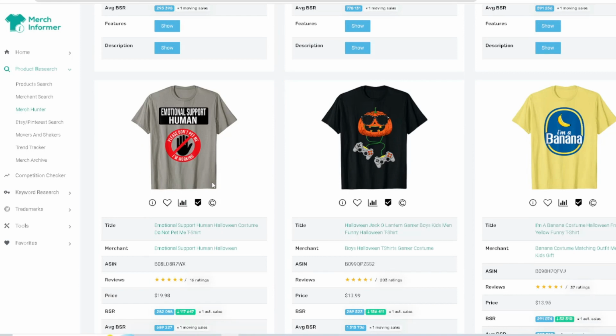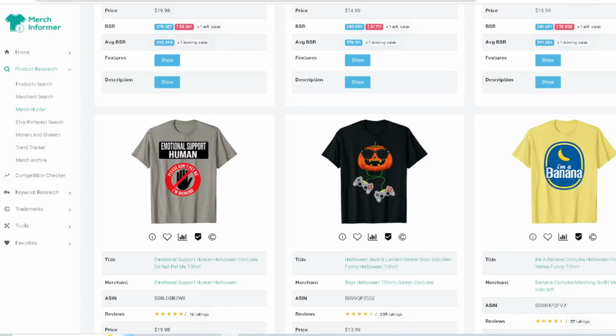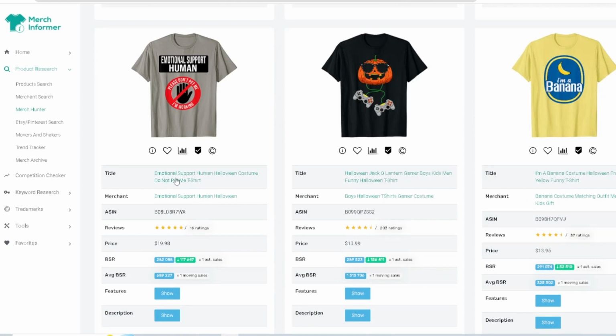Emotional support human, please do not pet me, I'm working. This right here is interesting, emotional support human. So they're mixing emotional support human and then Halloween, right? And this is like, do not pet me as a costume, but it seems like this one's gonna be a popular style right here. So I would definitely look into something like understanding emotional support human, because it's funny saying, right? And it seems like it's going to be a top seller for this year Halloween.